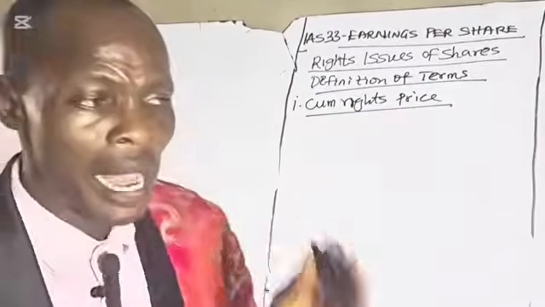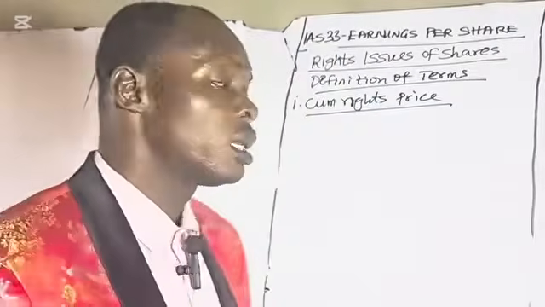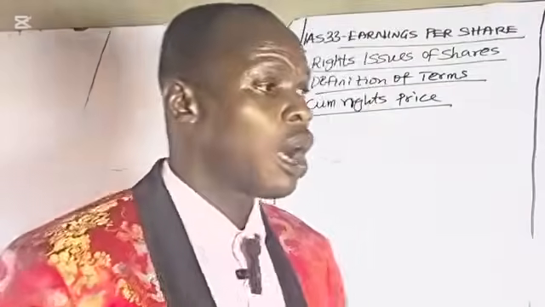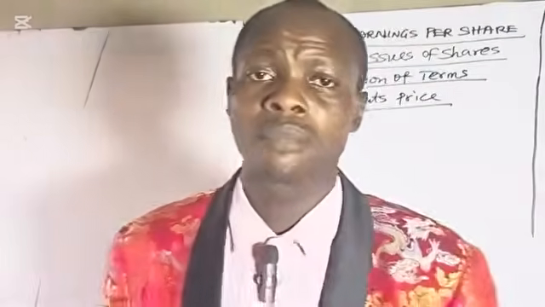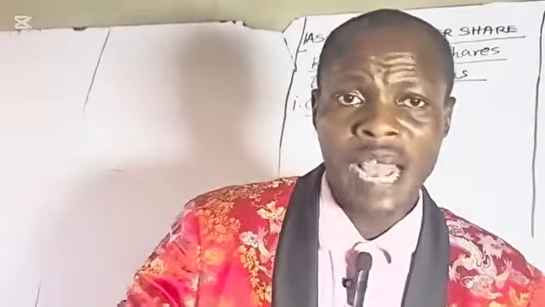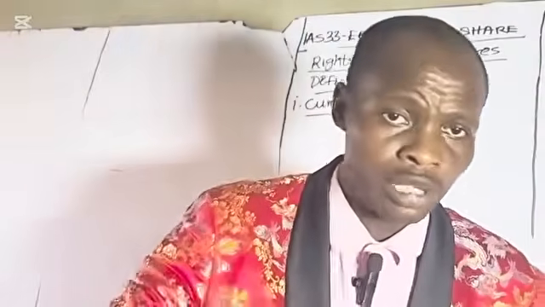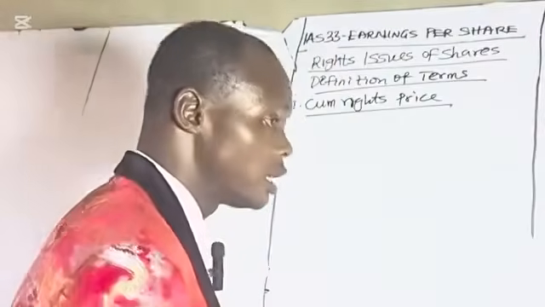This is the market price of the shares just before the rights issue. The market price or the market value of the shares before the rights issue. That is cum rights price. Cum rights price is the market price of the shares before the rights issue.